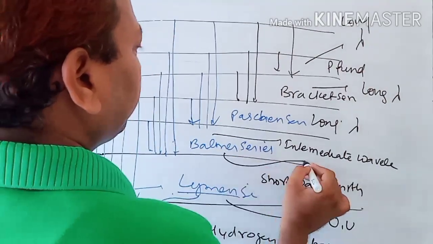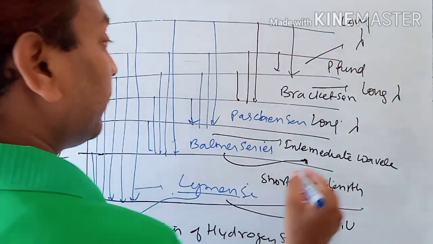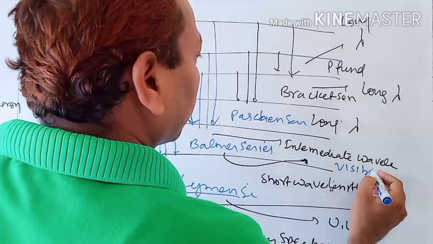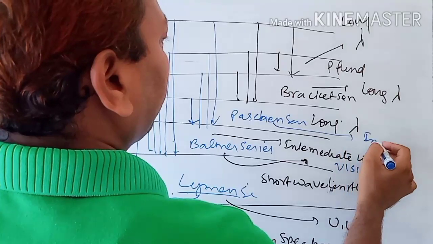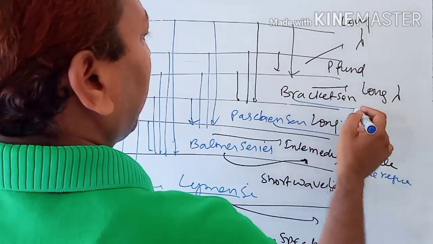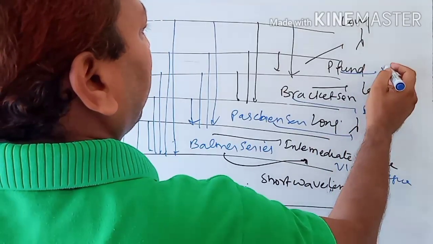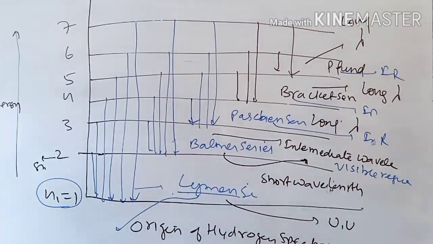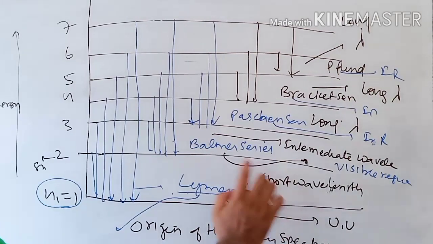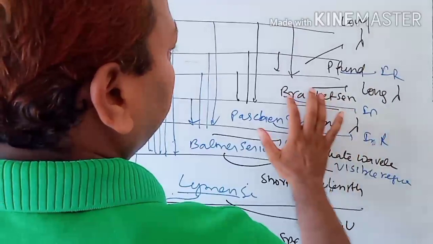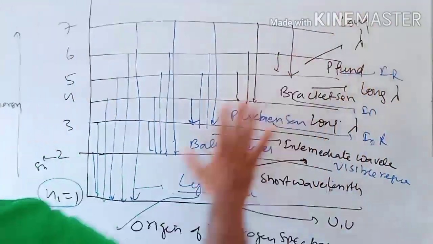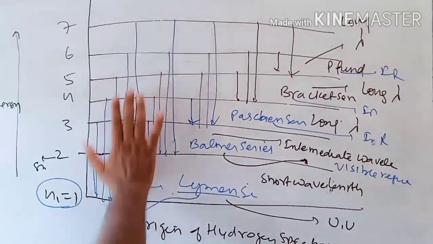The Balmer series falls in the visible region, and the Paschen series falls in the infrared IR region, Brackett IR region, Pfund IR region. So the region may also be asked. The Lyman series falls in the ultraviolet region, the Balmer series falls in the visible region, and the Paschen series falls in the infrared region, Brackett infrared. So children, this is very important. What is the Lyman series?